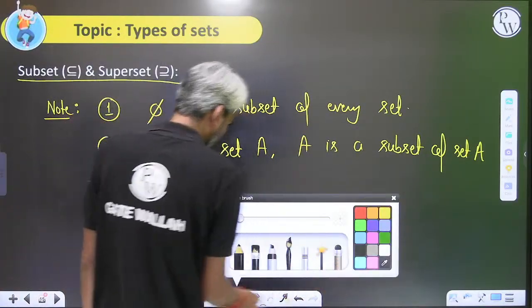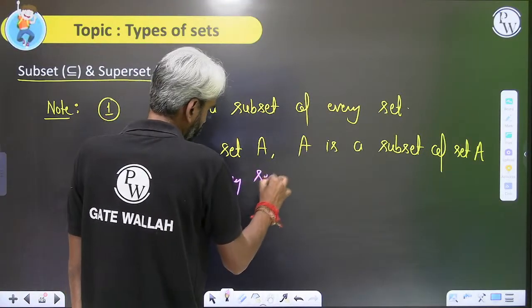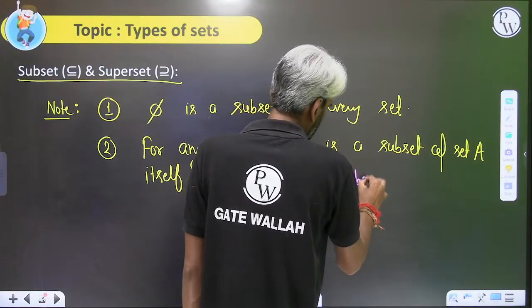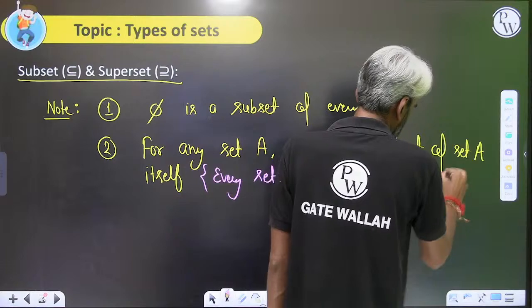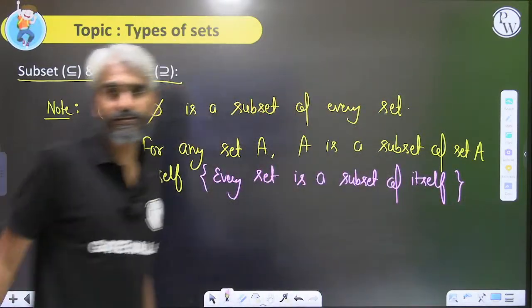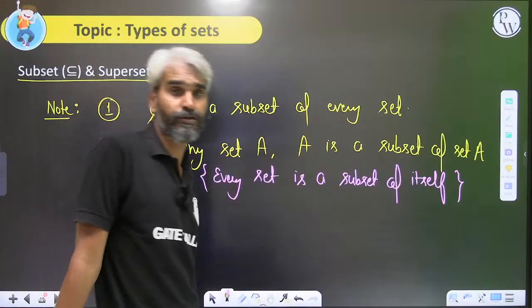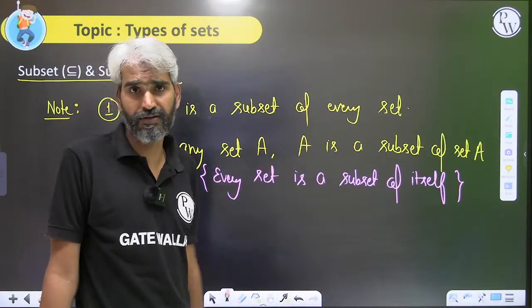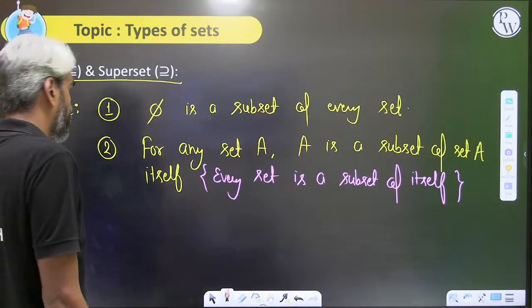In layman language, every set is a subset of itself. So phi will always be a subset of every set, and every set itself will also be a subset of itself. Right? So every set is a subset of itself.